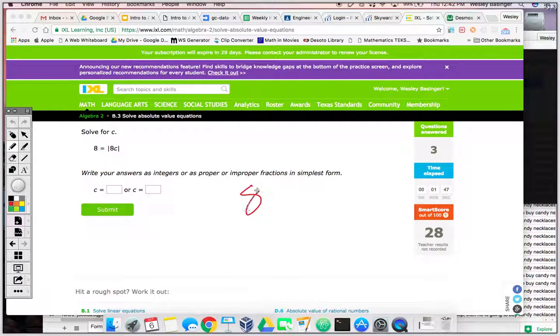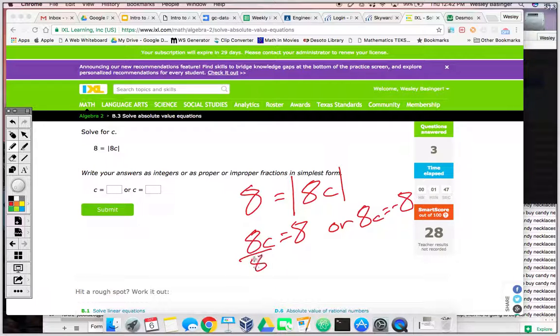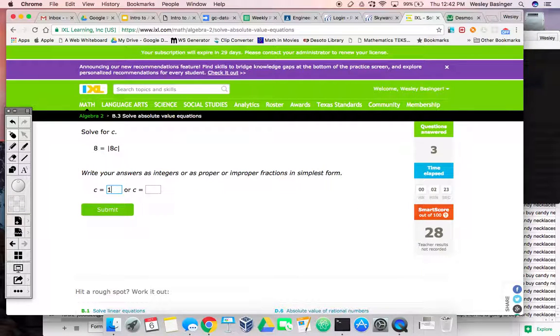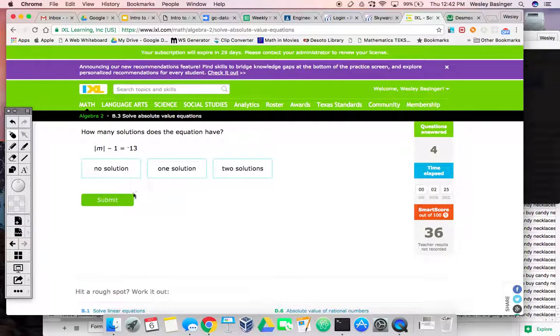So we've got 8 equals absolute value of 8c. From here, I would drop my absolute value and write two equations. So 8c equals positive 8 or 8c equals negative 8. In both cases, you want to divide by 8. 8 over 8 is 1, or negative 8 over 8 would be negative 1. So in this case, it's going to be negative 1 and 1. So we do it like that. Okay, let's check this one out.